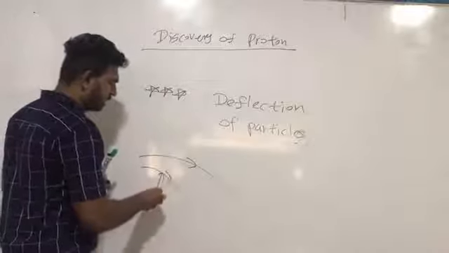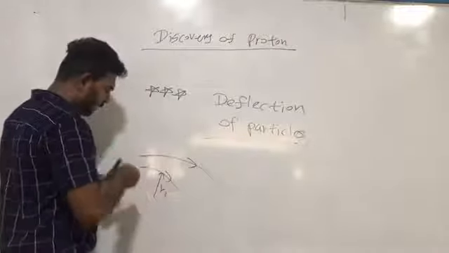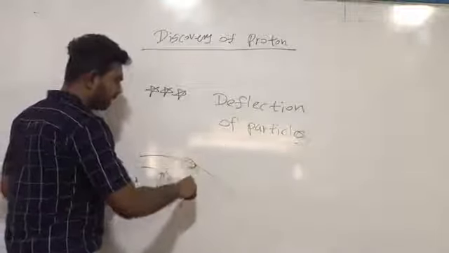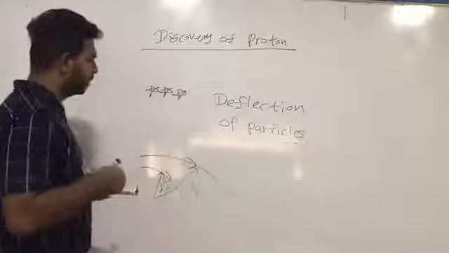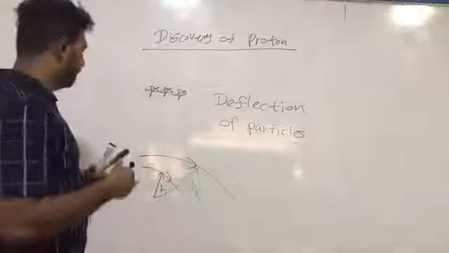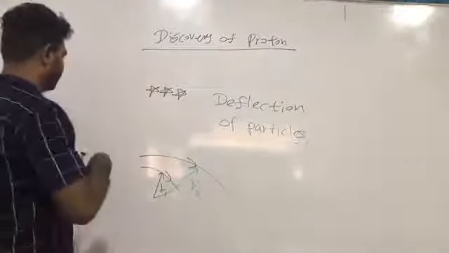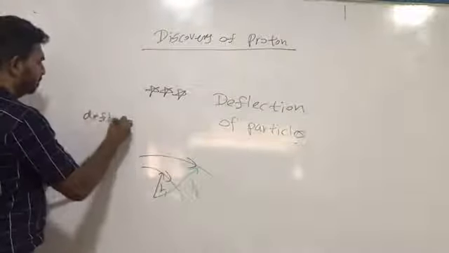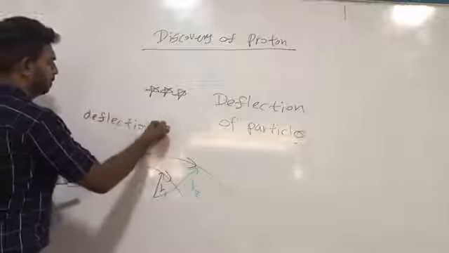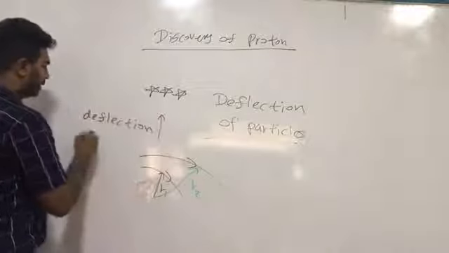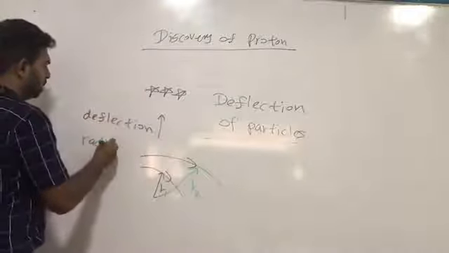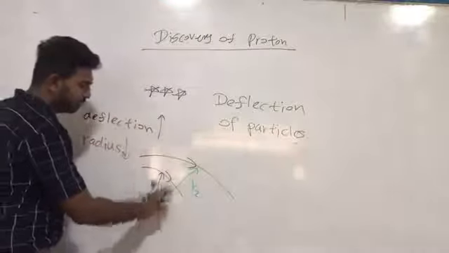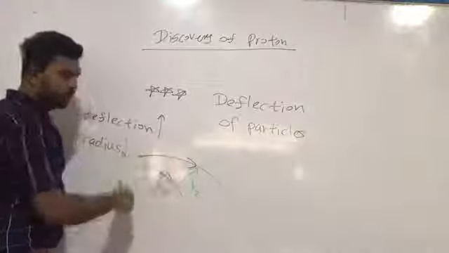So this is the radius. We denote that as R1. Then we denote the second radius as R2. If the deflection is high, that means the radius is a small value. When the radius is a small value, deflection is very high.